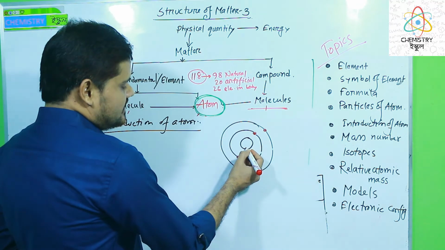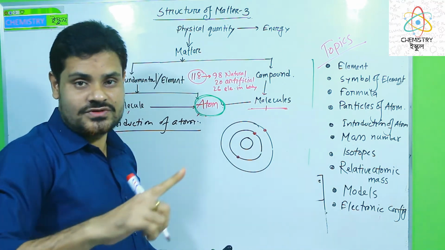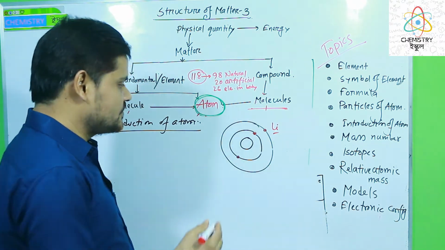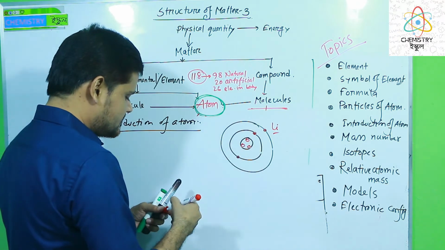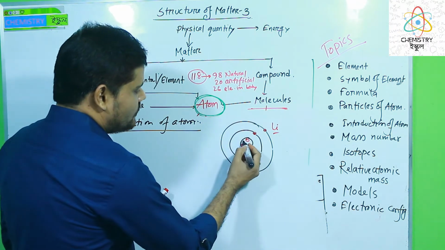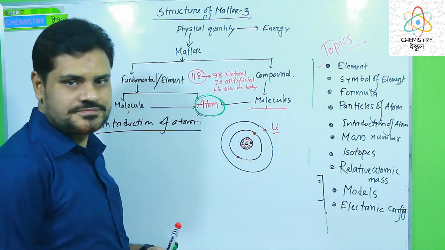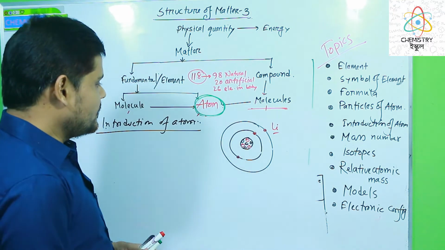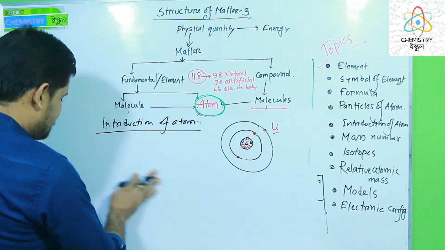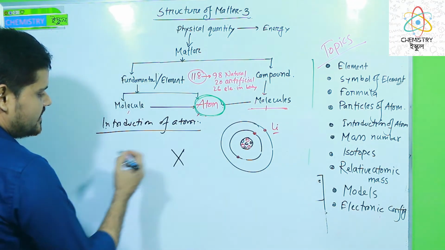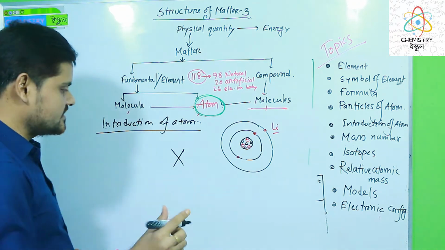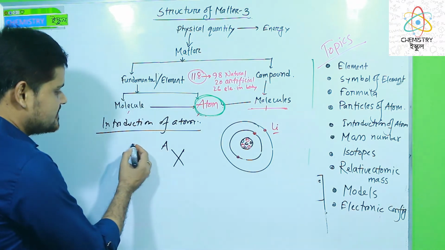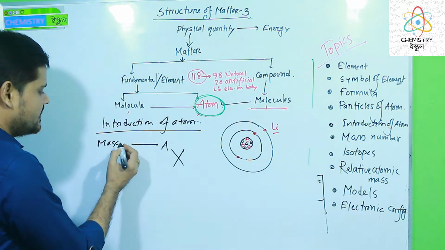In the center the protons and neutrons exist. For lithium there are 3 protons and 4 neutrons. This is the center, the nucleus. This is the general expression of an atom, and we can easily express it by a general symbol of an atom. Here X is any type of element. We use A in the upper left corner, and A means the mass number of the element.